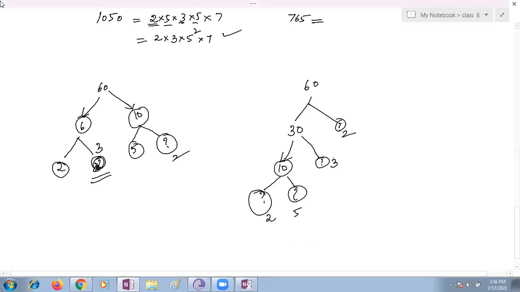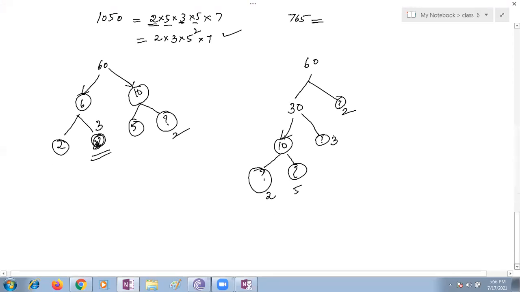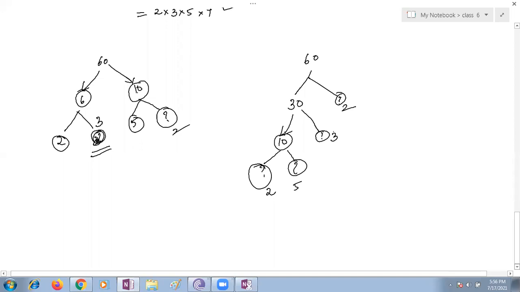Ma'am, according to the homework, you told us to do five problems on what, ma'am? Prime factorization. Take your own examples of numbers. So, ma'am, I'll practice whether we can express all the numbers, composite numbers or prime numbers, or not. You check and come back with your answer. All composite numbers can be expressed as a product of prime numbers. You take any 5 numbers, not prime numbers, and please express those as prime factors.